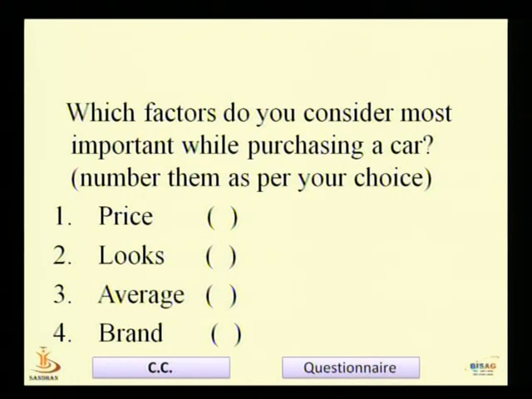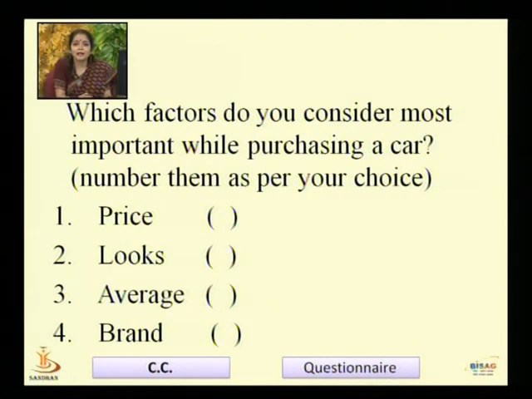Obviously, if any person wants to buy a car, he keeps all these four factors in mind. He keeps price in mind, he keeps the appearance of the car, that is looks, in mind. He also considers average in his mind and the brand of the car. In fact, all these factors are important for the respondent. But here he has to give his preference, that is, which choice you give the first preference.